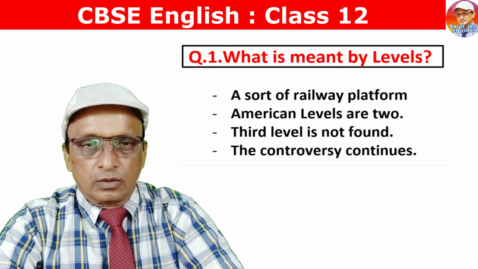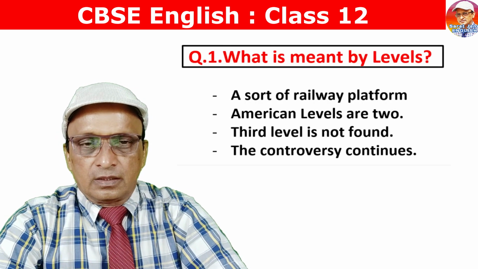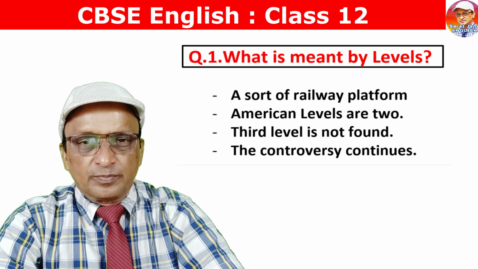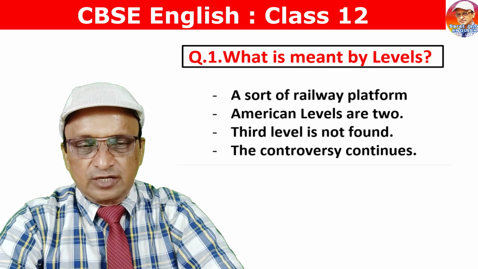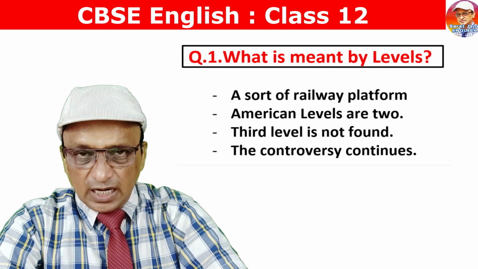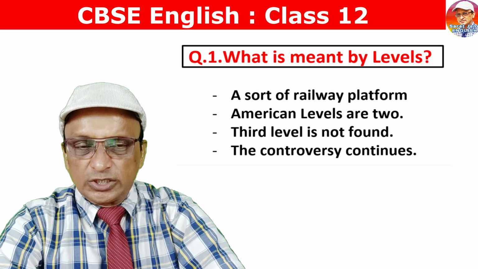Here is question number 1. What is meant by the levels? It is a sort of railway platform in American parlance. Americans believe that there are only 2 levels. This is the second value point. The third value point is that the third level was controversial, having no existence.